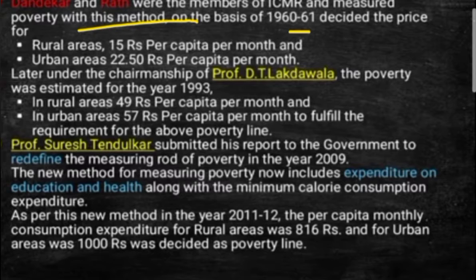Thereafter, Professor D.T. Lakdawala also decided. Under the chairmanship of Professor D.T. Lakdawala, poverty was estimated at 49 rupees per capita per month in rural areas and 57 rupees per capita per month in urban areas, to fulfill the requirement for being above the poverty line. Those attaining less than this come under the below poverty line. Students, you need to remember both figures, according to Dandekar and Rath and also Professor Lakdawala: 49 and 57.